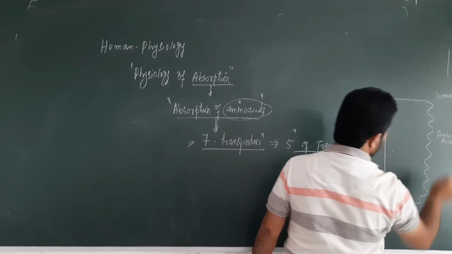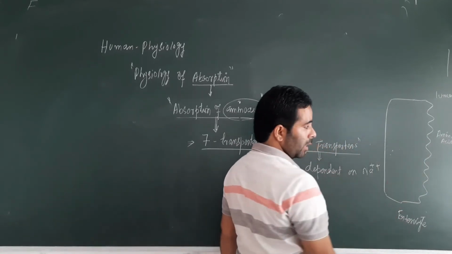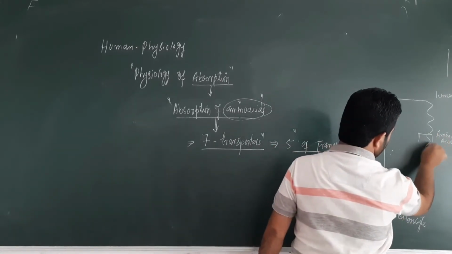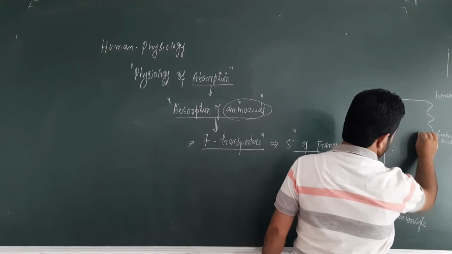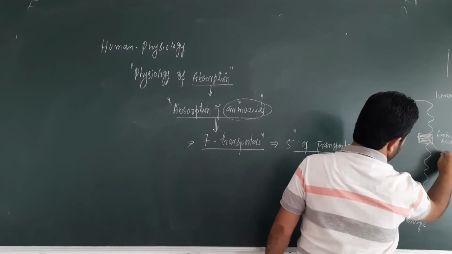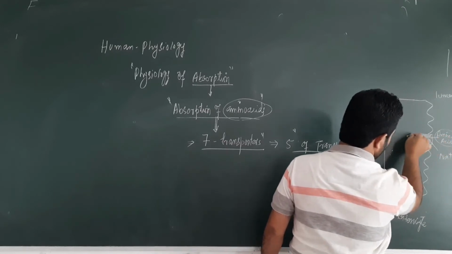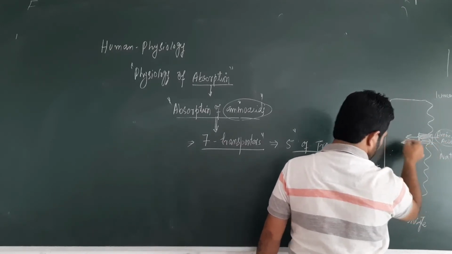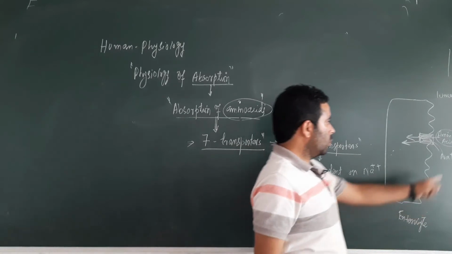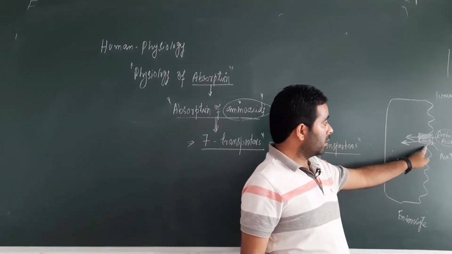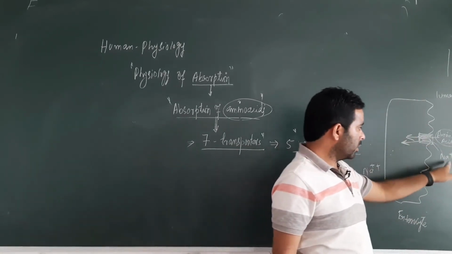These need to be absorbed by the villi and microvilli. This is the transporter. This transporter will be open in presence of sodium. So two things, sodium and amino acids, will move through the same transporter.